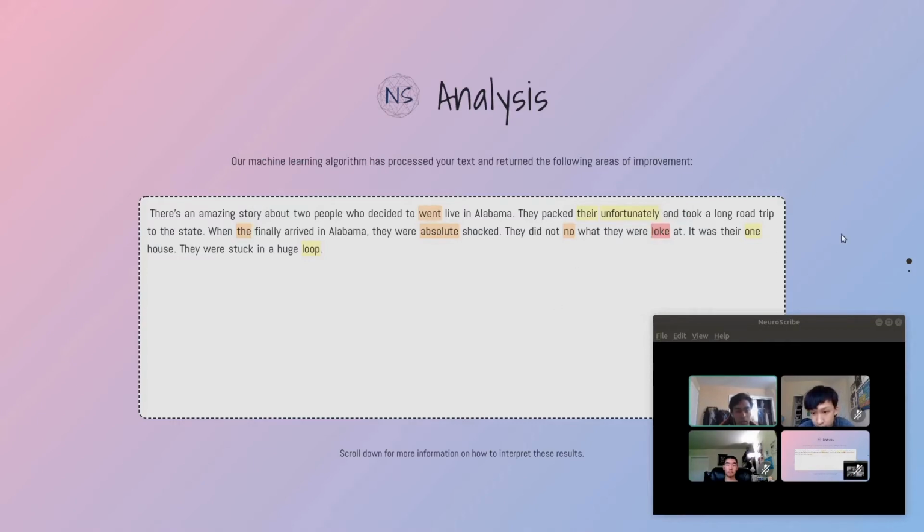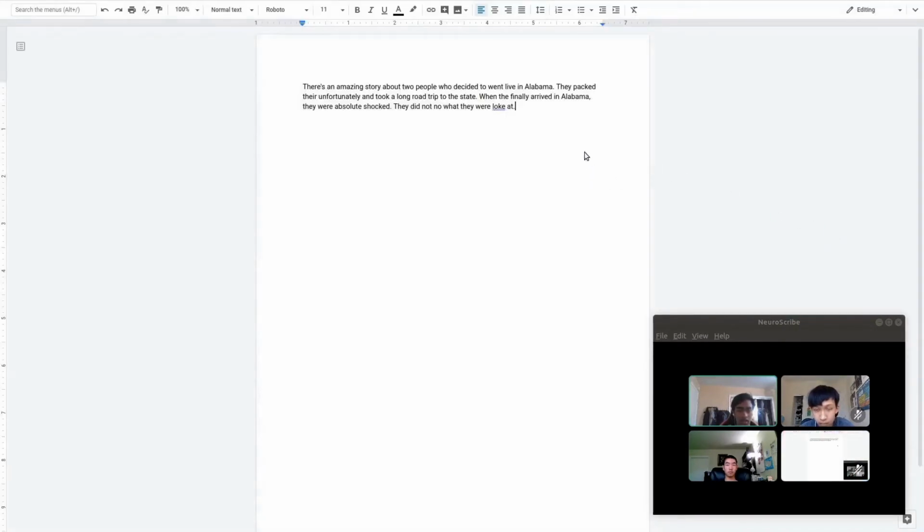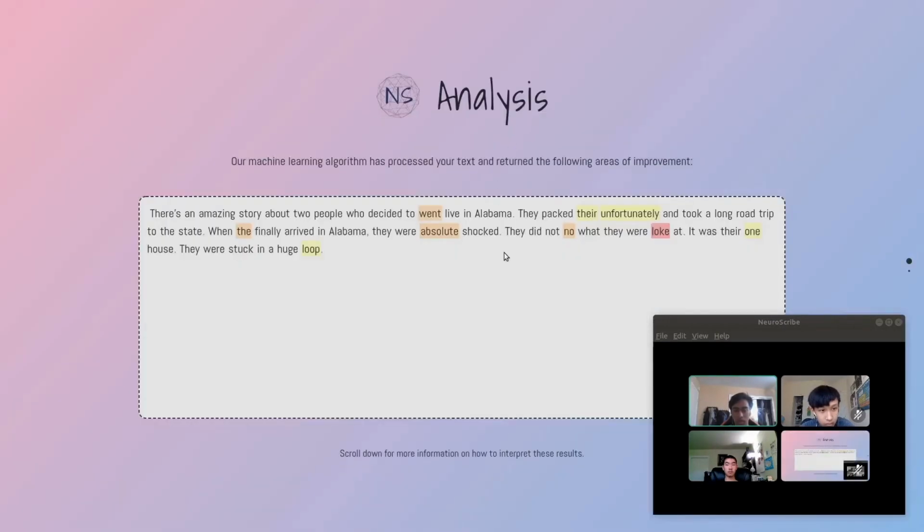You may wonder, with all the grammar checking tools out there, why should there be another one? The answer is simple. Our model, unlike a service such as Google Docs, checks words for whether they make sense in the context of the sentence, going one level beyond simply checking grammar. As an example, if our second example was pasted into Google Docs, you can see that our suggestion replaces words with meanings. Docs will correct basic grammar, but it would never go as in-depth as NeuroScribe, since the program understands the context of the sentence.